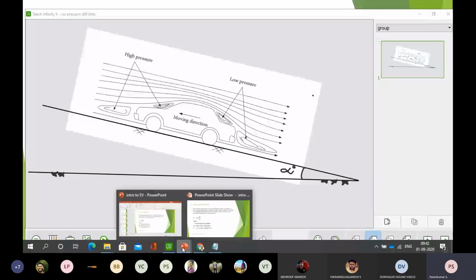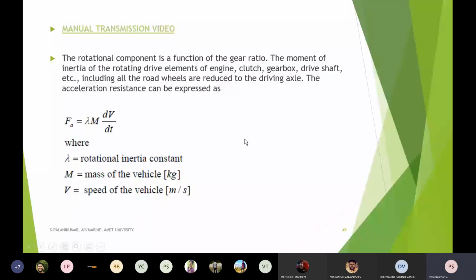Why I have introduced this here: the acceleration resistance purely depends on when we are accelerating the vehicle further or when we are braking the vehicle. So at these two instances only, and this is going to happen very often. Whenever this operation is associated with the existing IC engine, it purely depends on the way we are changing the gears. So we should know how the manual transmission operations happen. This is how we are calculating that.